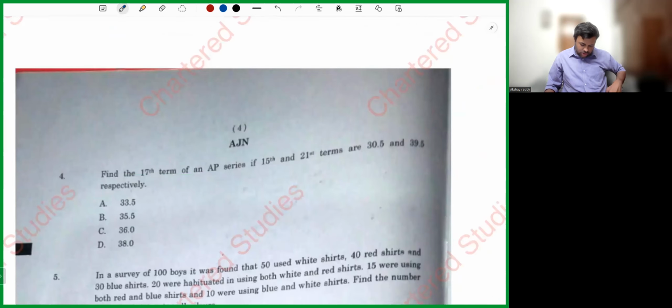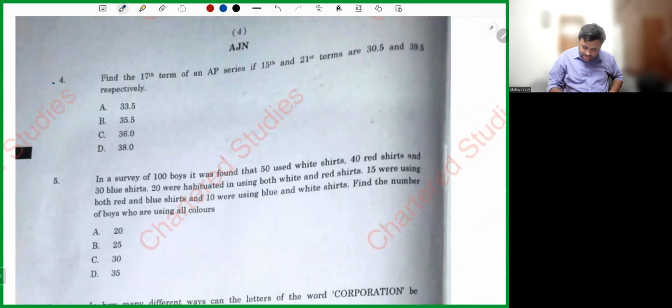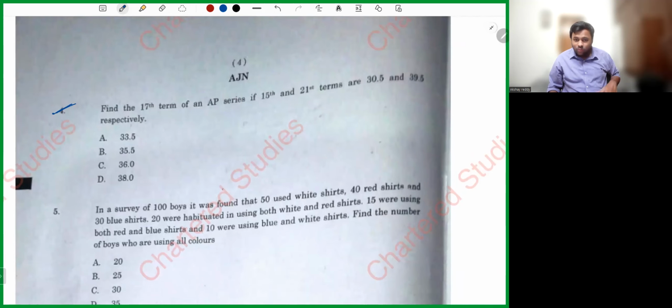Next, 4th question. By seeing this type of questions, I want people to pass. That type of simple questions are given, my dear friends, in this examination. Yeah, some questions are a little difficult also, because he gave 39 marks in maths and 21 marks in LR. 1 mark extra he gave in LR.